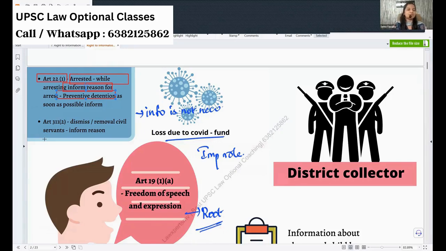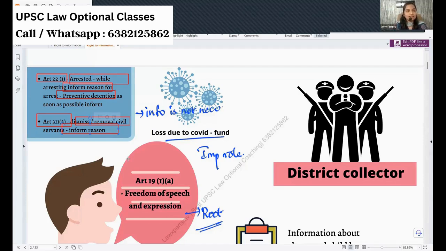So, if you are in service, can they remove a civil servant without giving any reason? That cannot be done, because you have protection under Article 311, Clause 2, which is an important area for UPSC law optional. We will read that when we study constitutional law. Article 311(2) says that for any dismissal or removal of a civil servant, you have to give the information and reason why he is removed. So giving information is a mandate in constitutional law itself.